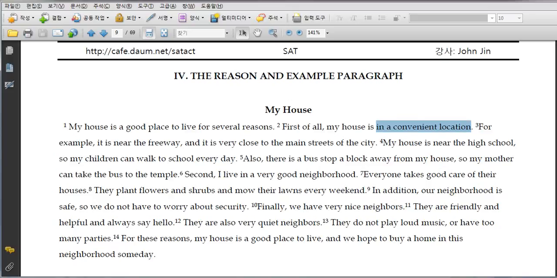And then my house is near the high school. My children can walk. I guess that's very convenient. Yeah, you like to walk to school, but you don't want to live right next to school. Kind of all the kids make a mess there. Anyway, and then there's a bus stop a block away from my house. Some people don't like it, maybe because of pollution, but in Korea this is very important, right? Your house has to be near the subway, right? So it's a very convenient location, okay?